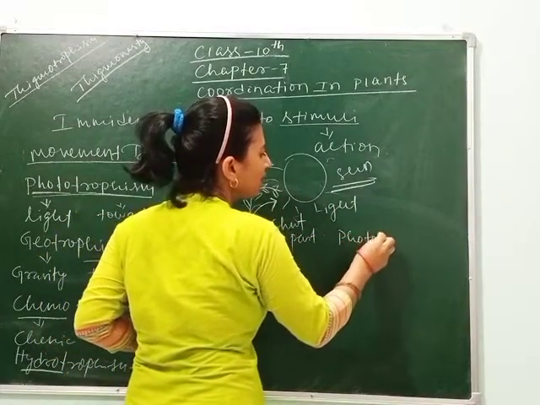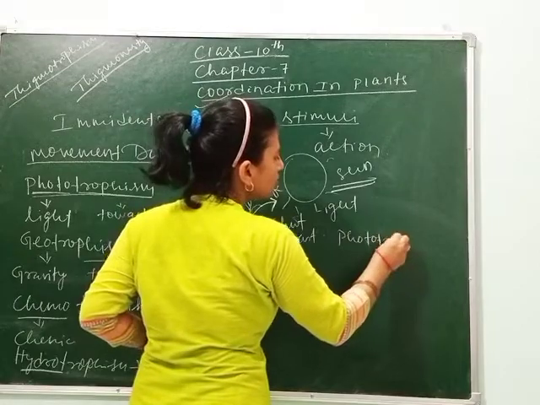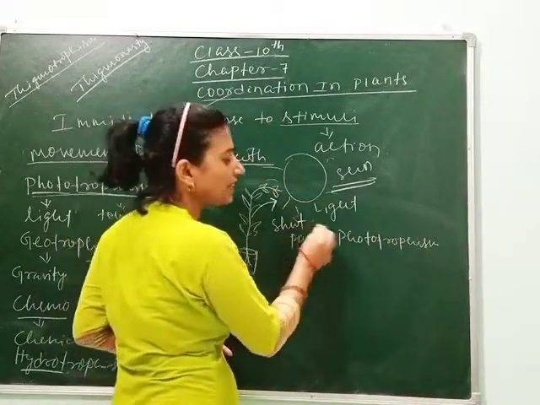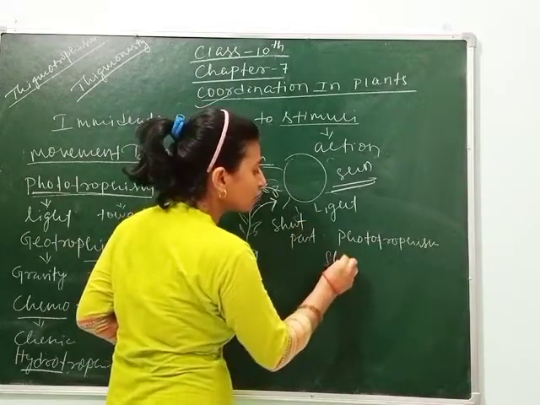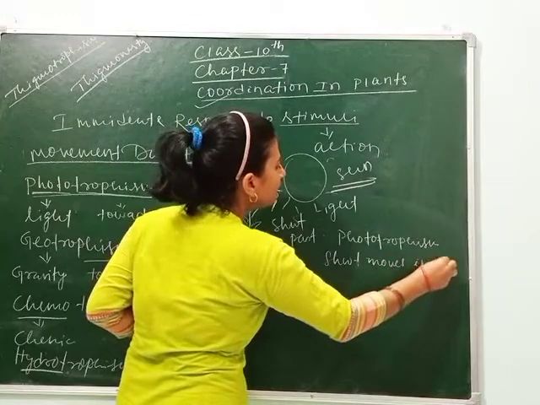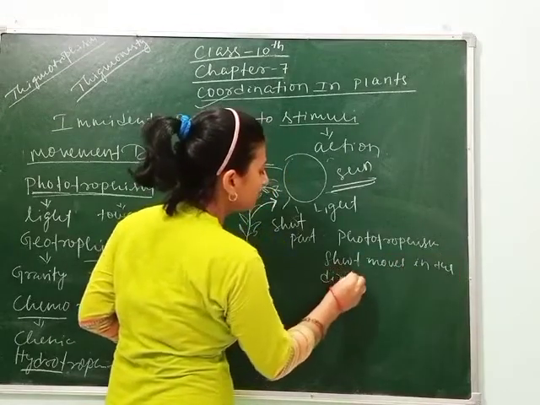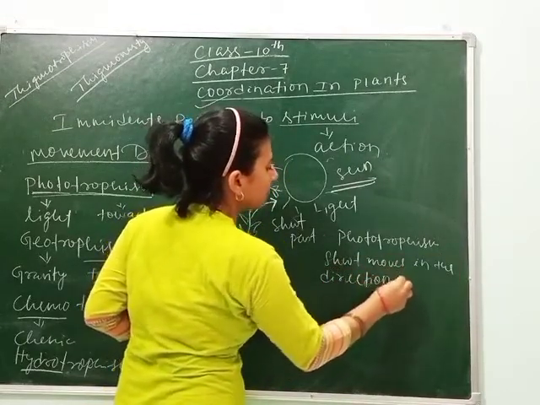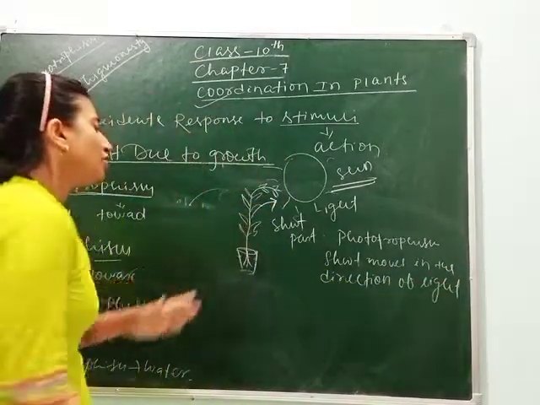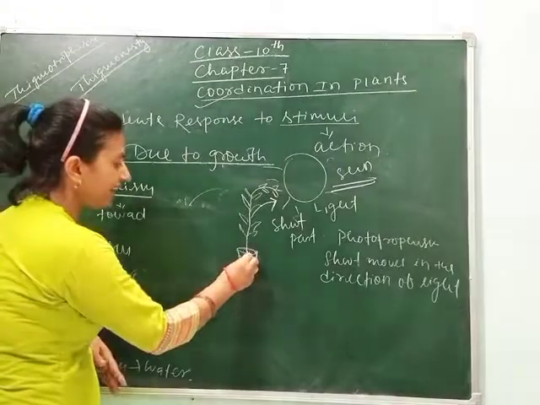This type of movement is called phototropism. You can give the example, the movement of shoot in the direction of light. Clear?